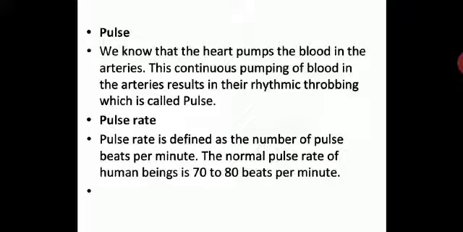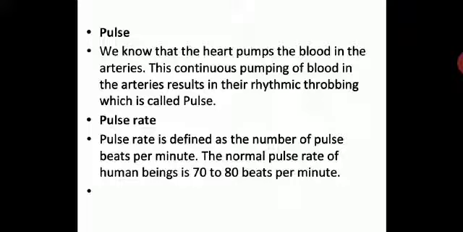Then what is pulse rate? When we are talking about the pulse rate, we are talking about the speed at which the pulse is going to happen in the body. Pulse rate is defined as the number of pulse beats per minute. So the beating of the pulse is actually the pulse rate. How many beats you get per minute, that is the pulse rate.